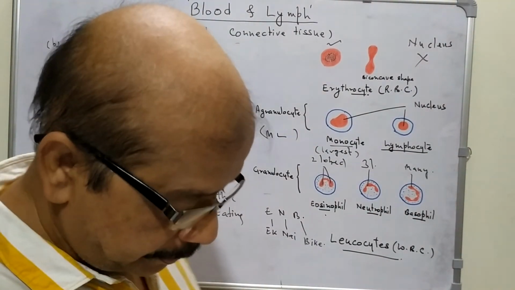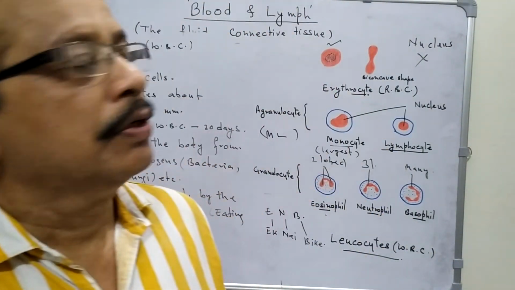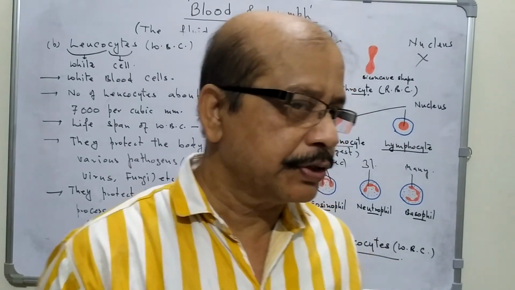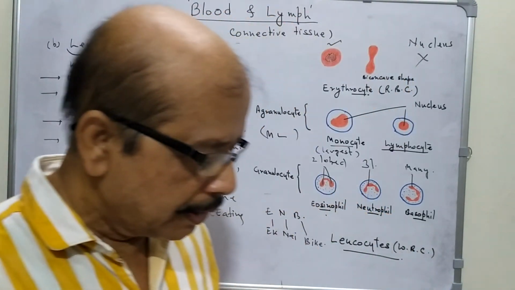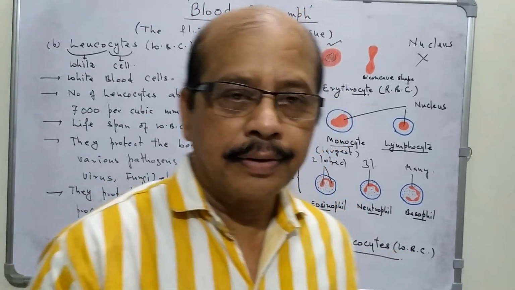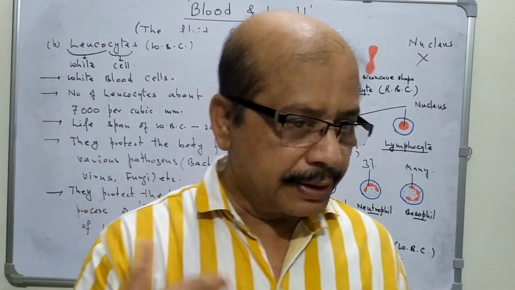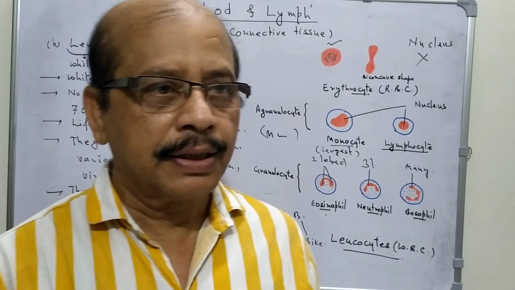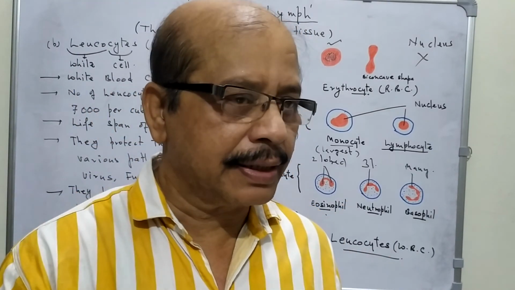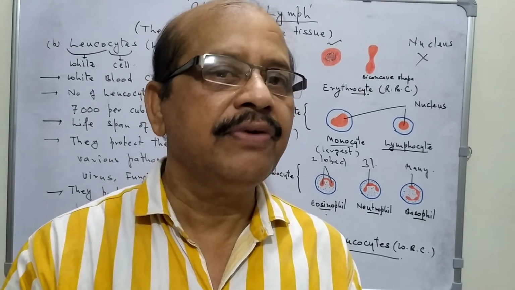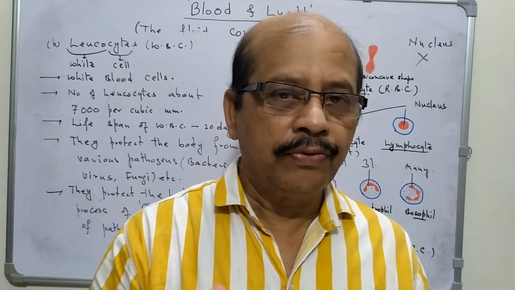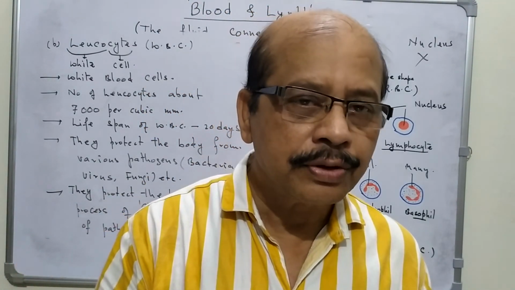Now the third type. About third type we will discuss in next video, because here we have discussed only two types of blood cells. In third type, we will discuss about blood platelets, functions of blood, and about lymph. So wait for the next video.